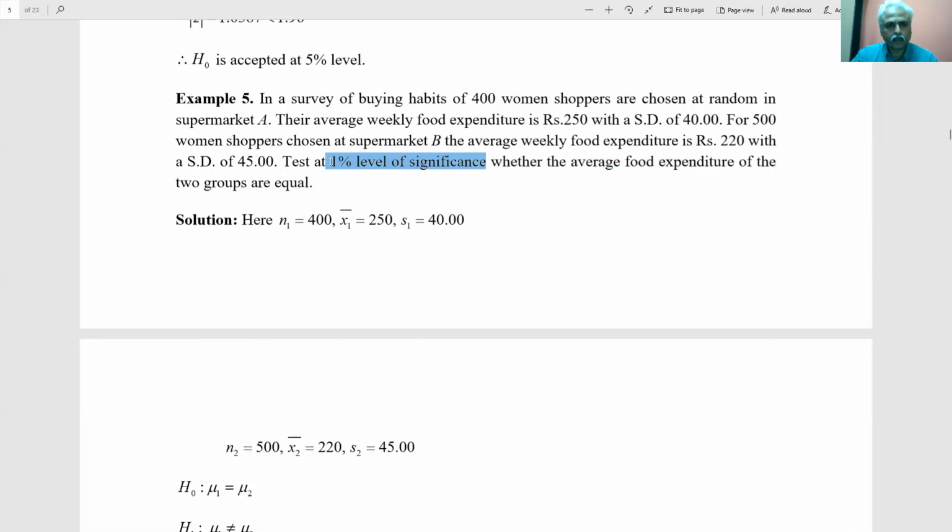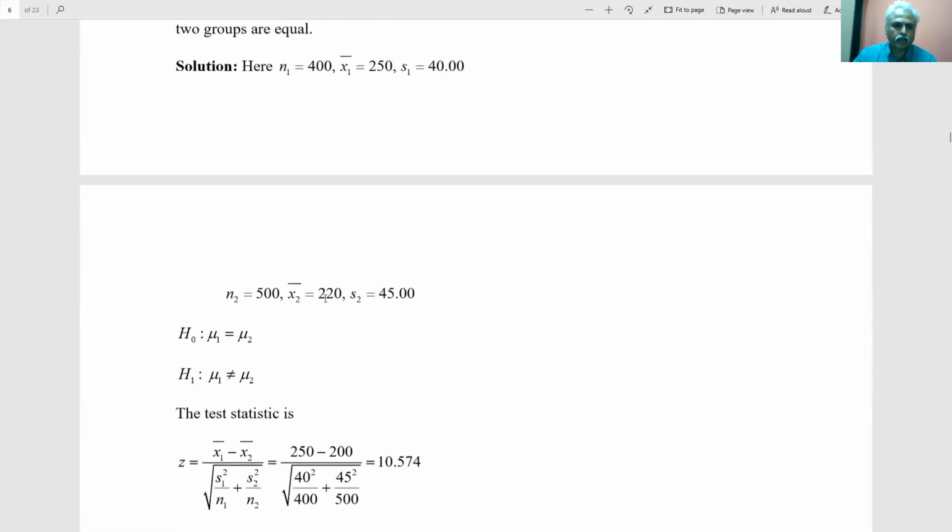This has to be told again and again. 1% level of significance is the same thing as claiming that we are 99% confident. Whether the average food expenditure of the two groups is equal, looking at this statistical data, whether we can have this hypothesis testing of whether the averages of two groups are almost the same, so you need not worry whether supermarket A and supermarket B have the same level of buying habits. To test this, first we write the data: n1, x1 bar, s1 are 400, 250, 40; n2, x2 bar, s2 are 500, 220, 45. Then we assume that there is no significant difference between buying habits.